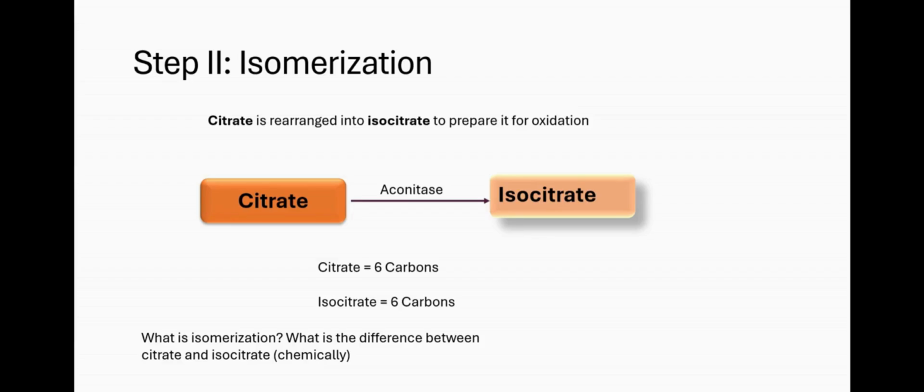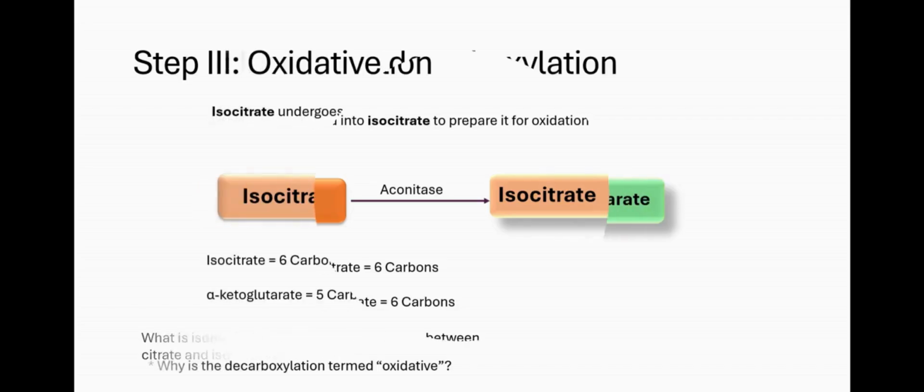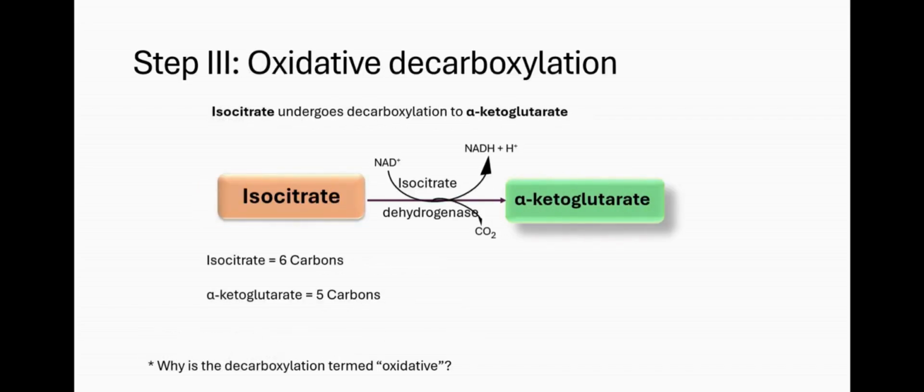The cells, they are so smart. Cells know that we have to change this one to look like this in order for this one to bind to it or to react with it, something like that. Now we come to the third step, which is oxidative decarboxylation.